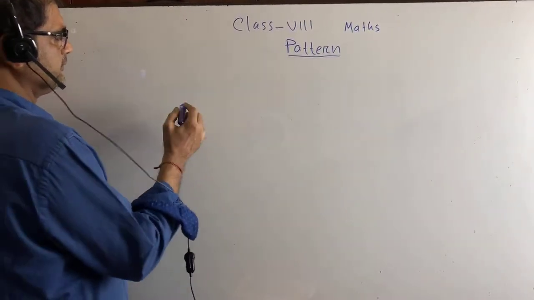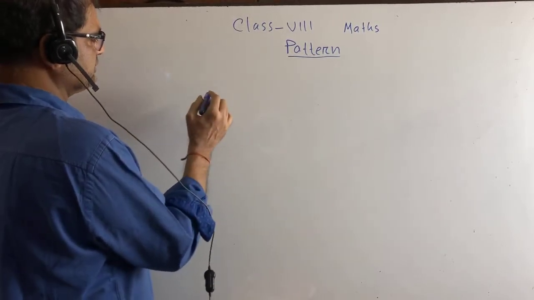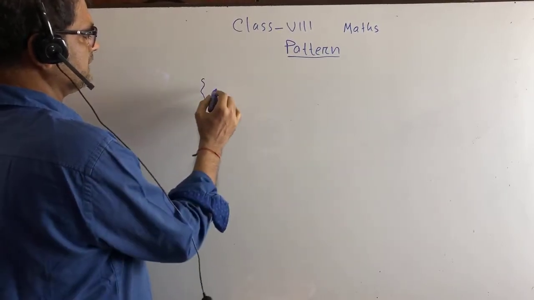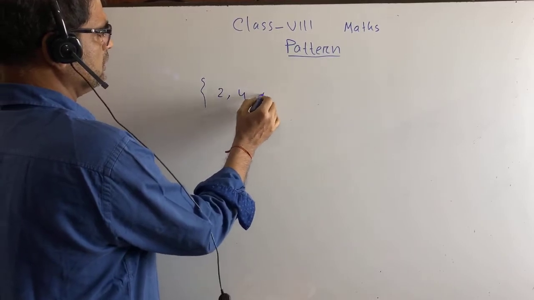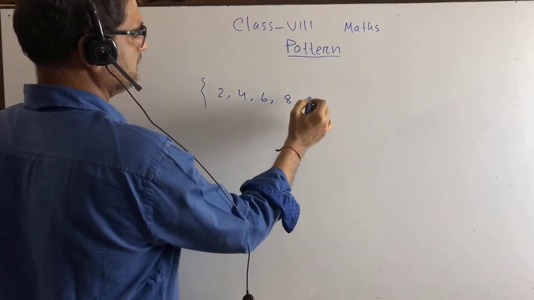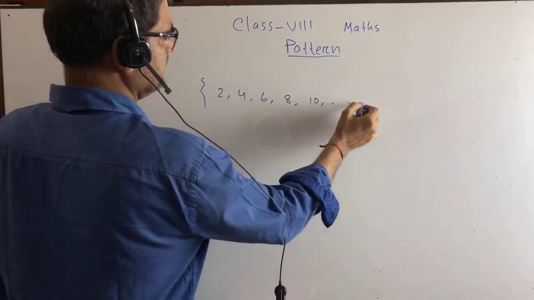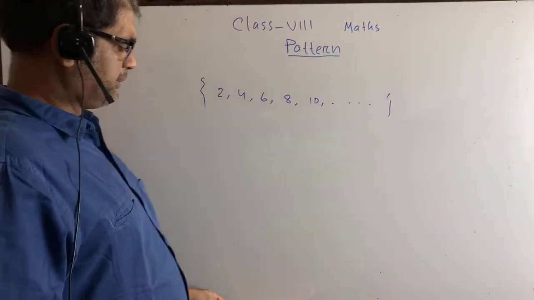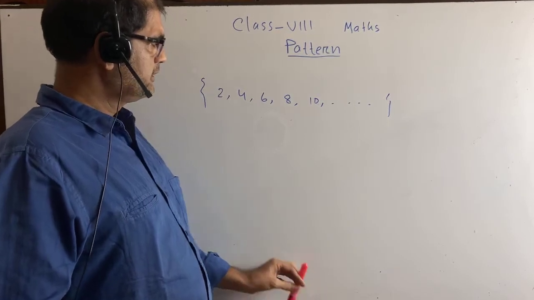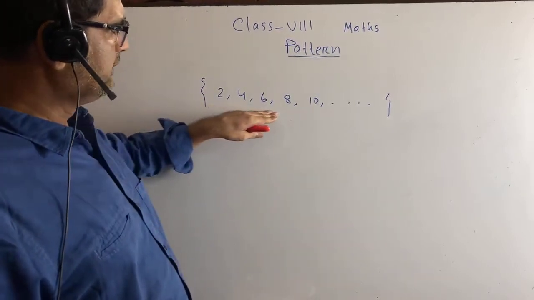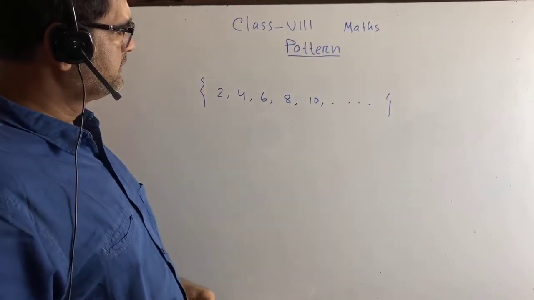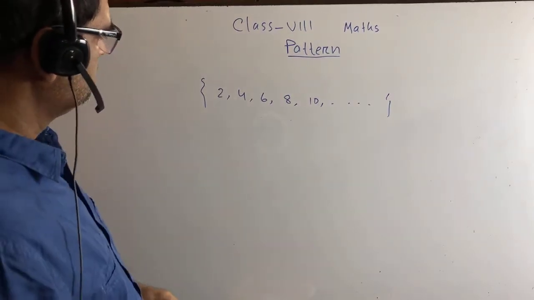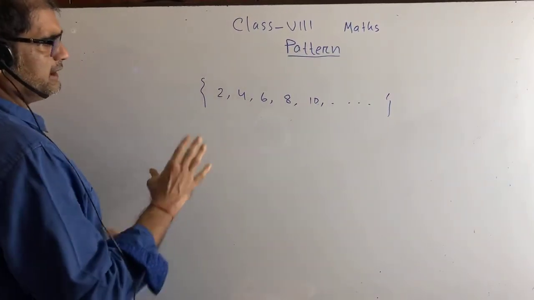Suppose the pattern of all the even numbers. What are the even numbers? 2, 4, 6, 8, 10. This is a pattern. Why will we call it a pattern? Because the elements in the bracket I have mentioned here maintain a rule.